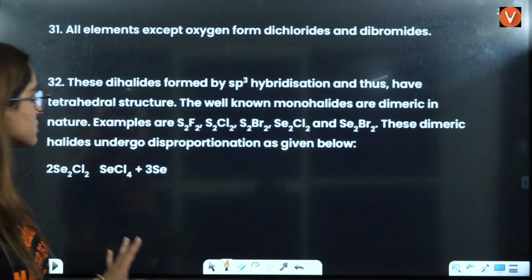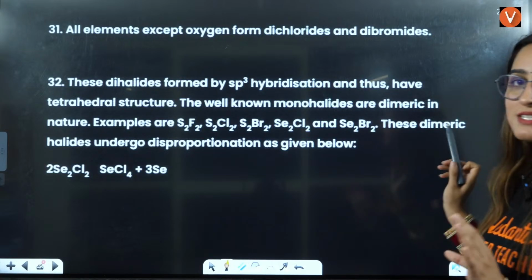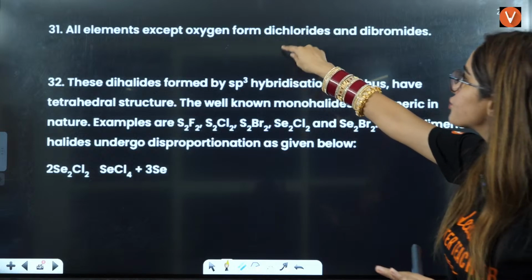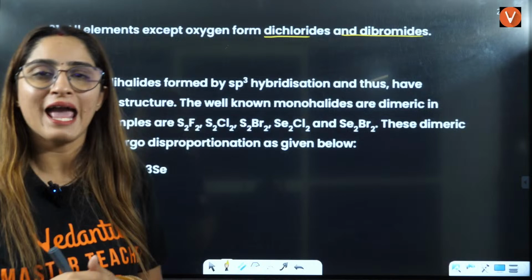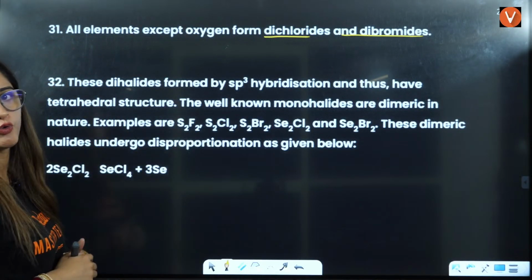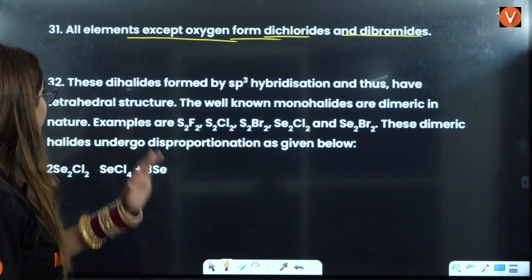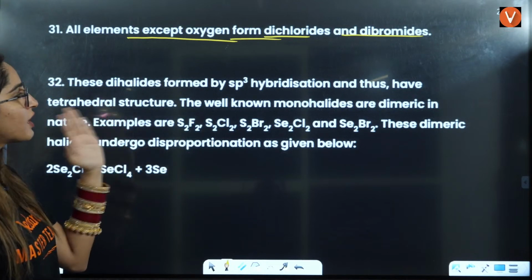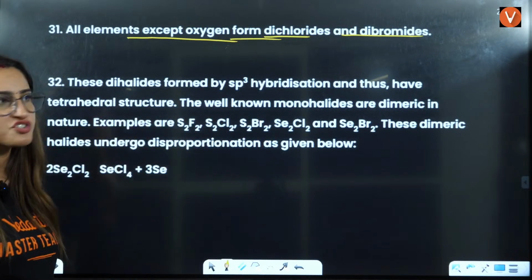Okay, next is all elements except oxygen form dichlorides and dibromides, right? All elements except oxygen form dichlorides or dibromides. All the other elements, right? SCl2 you will see, but OCl2 you will not see. OBr2 you will not see. So oxygen will not form dichlorides and bromides. These dihalides formed by sp3 hybridization thus have tetrahedral structure. Well-known monohalide structure. See, if you see here, there is no oxygen over here.